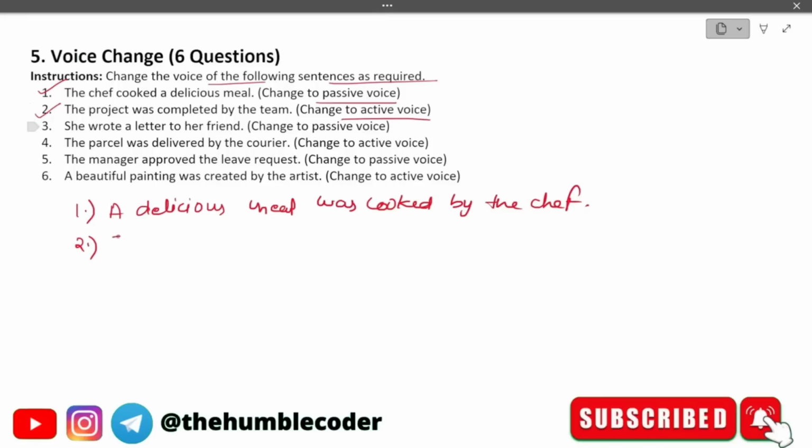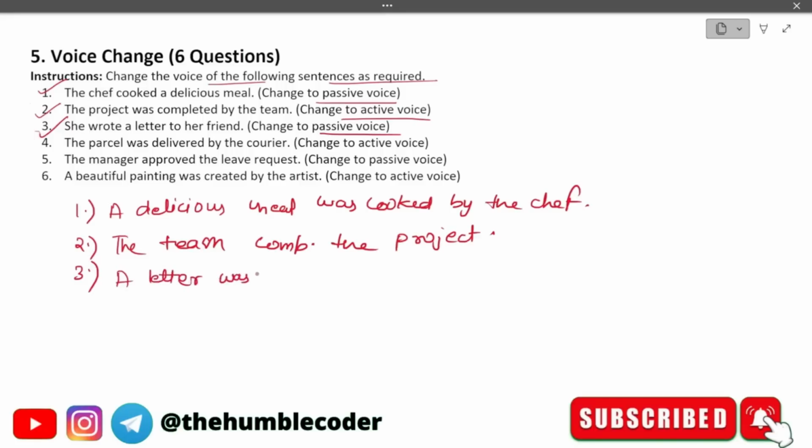The correct answer will be the team completed the project. So this is the correct answer. Let's move on to the next question now. The question is, she wrote a letter to her friend, and we need to change this into passive voice. So the answer for this one is going to be, a letter was written by her to her friend. So this is going to be the correct answer.